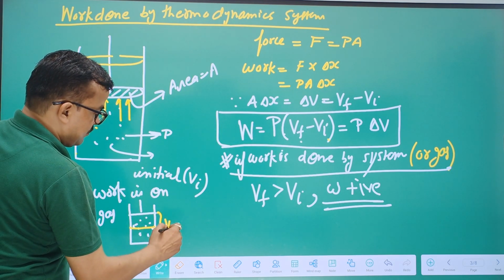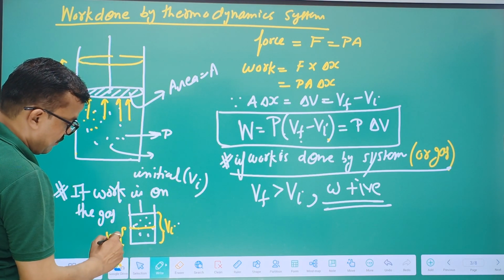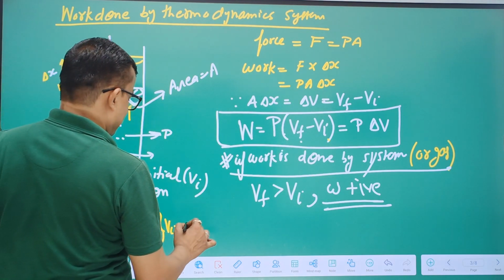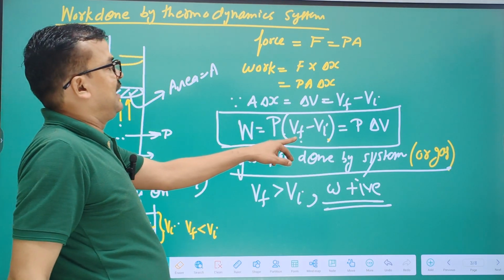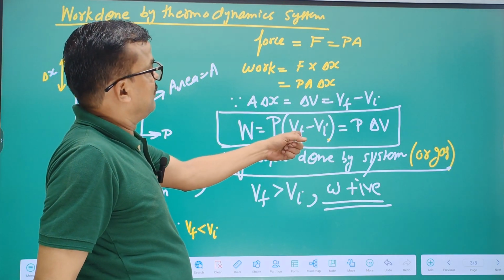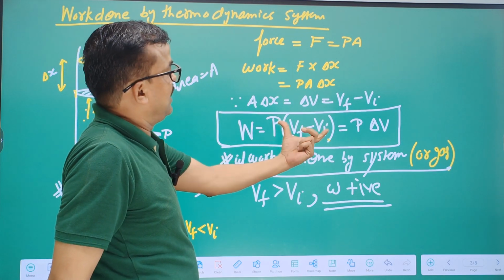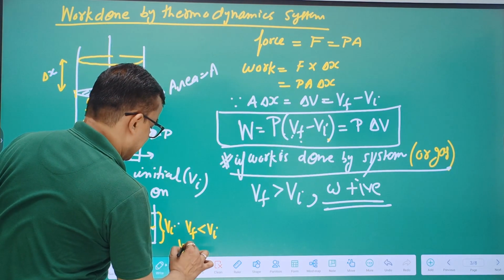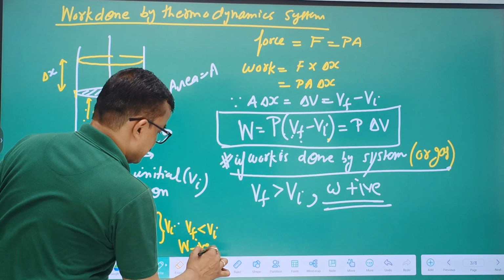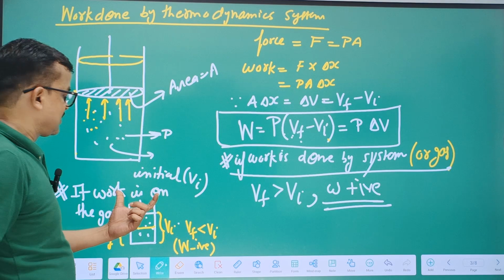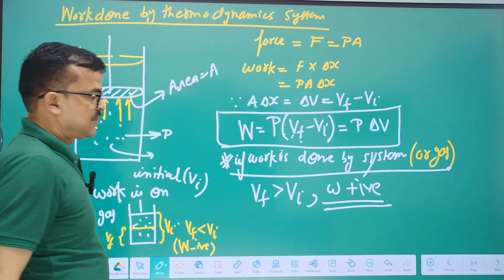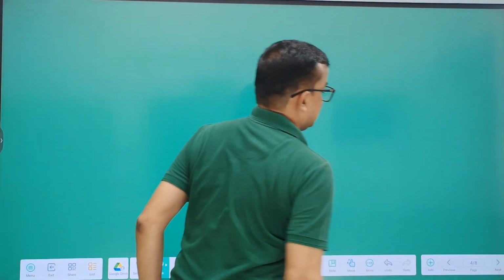This is the initial volume and this is the final volume. Here V final is less than V initial, so W will be negative. So by the system positive, on the system negative.